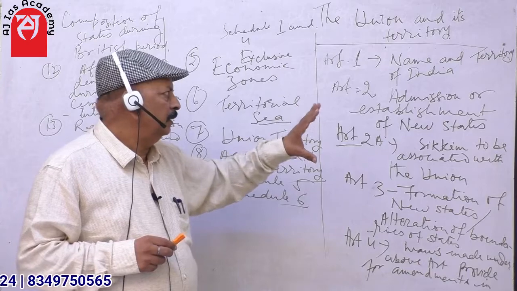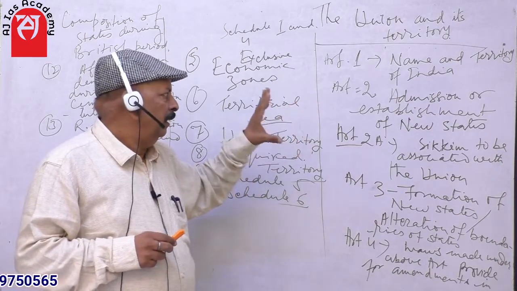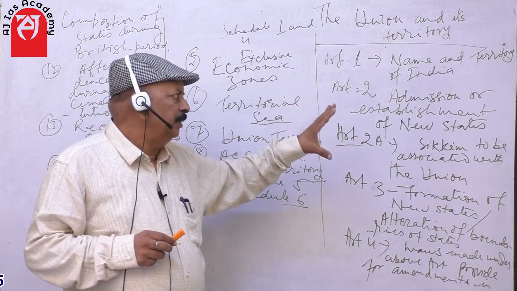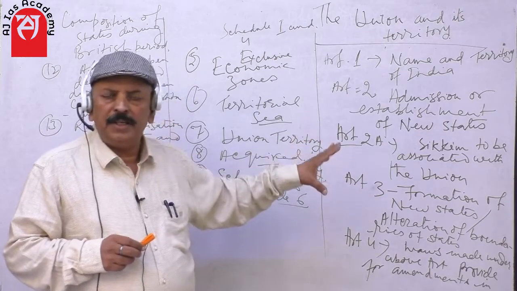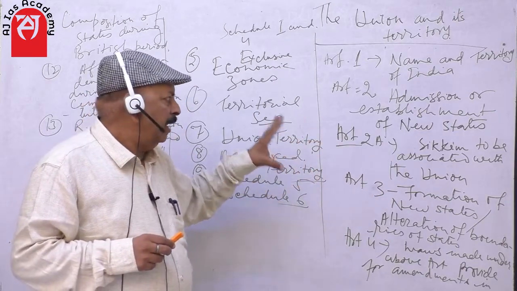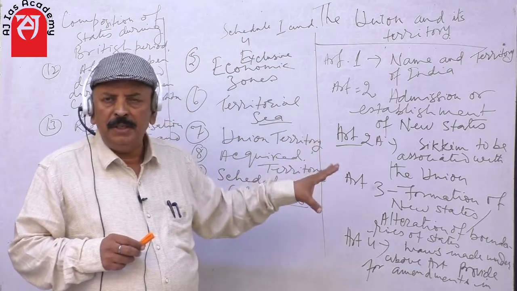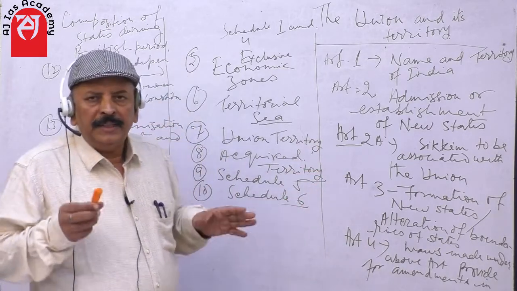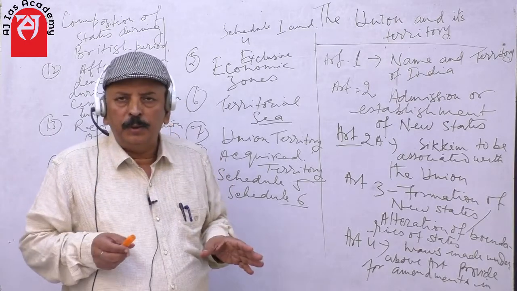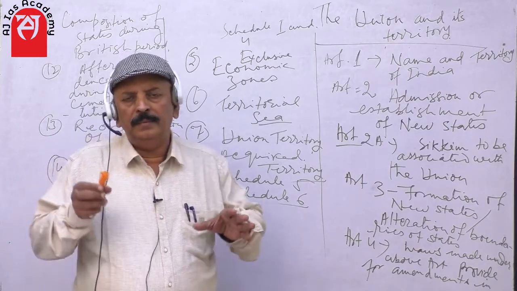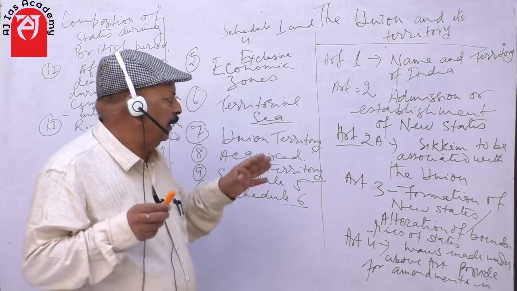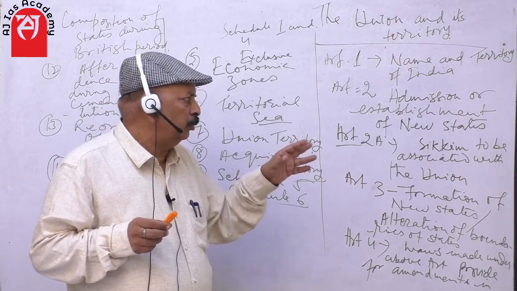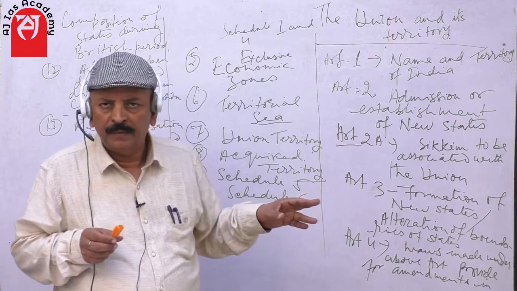Second, admission, Article 2. It describes the admission or establishment of new states into India. Article 2A has been cancelled because of the annexation of Sikkim into our union in 1975, and it related to Sikkim being associated with the union.